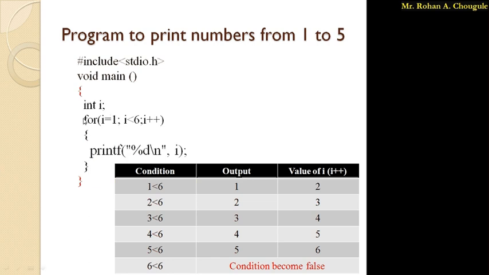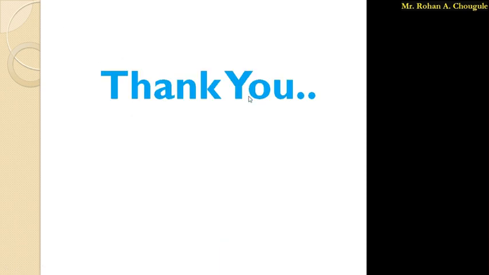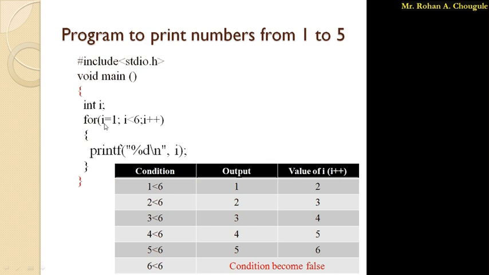So after that I have written the for loop. Let's see how this for loop will get executed. I have explained this with the help of this table, so simultaneously I am going to explain the same. So first for, then as we have already seen in the previous lecture, first initialization, then condition, then increment or decrement. So here first initialization is there, i equals 1. I have initialized the value of i to 1. So here i becomes 1.